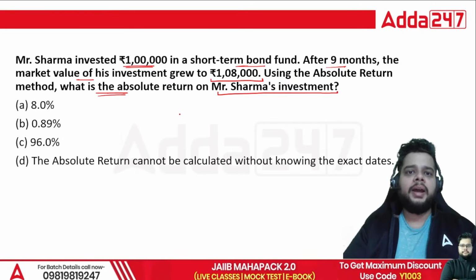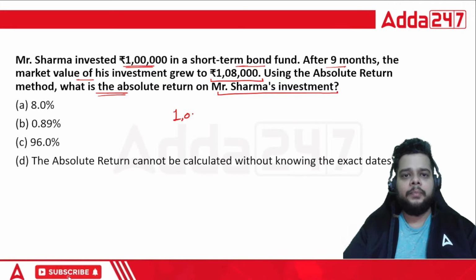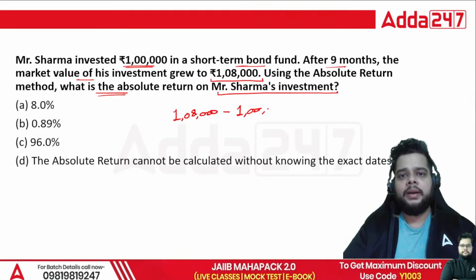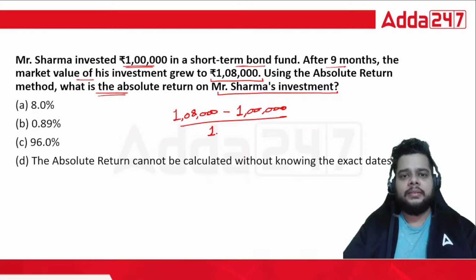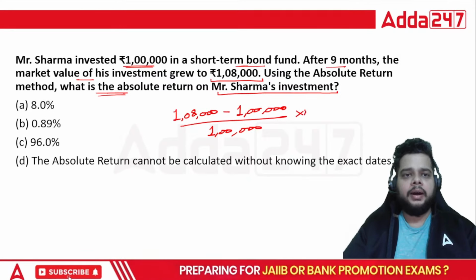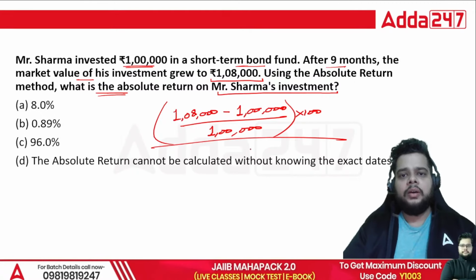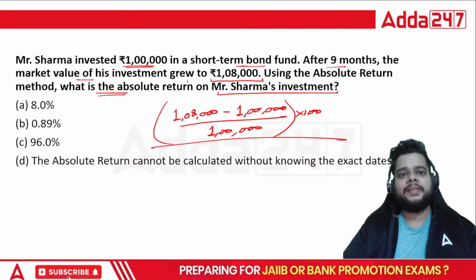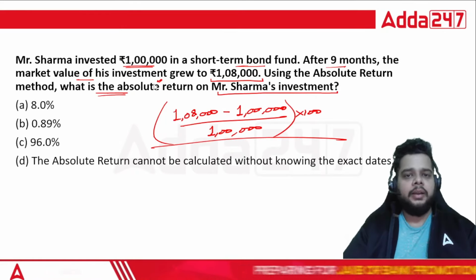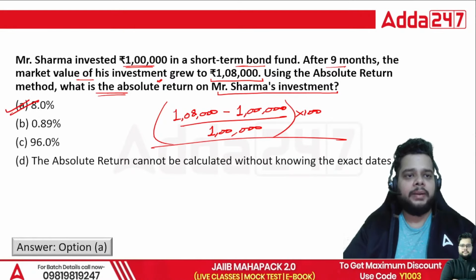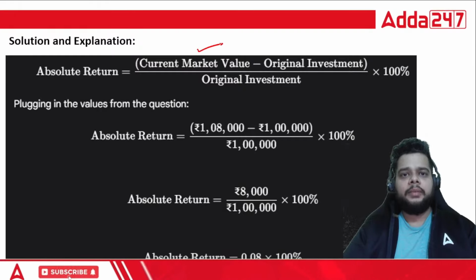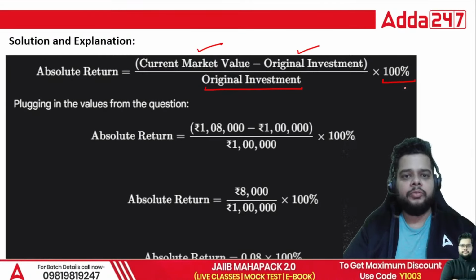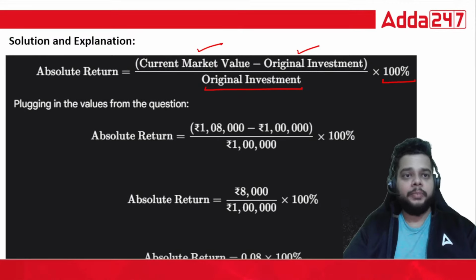Just now we have seen the formula: the present market value minus the actual amount invested, divided by the actual amount invested, which is again 1 lakh, multiplied by 100. That will give you the growth of your investment via the absolute return method, which will be option A, that is 8%. So current market value minus original investment, divided by original investment, multiplied by 100%, gives 8% for this absolute return.